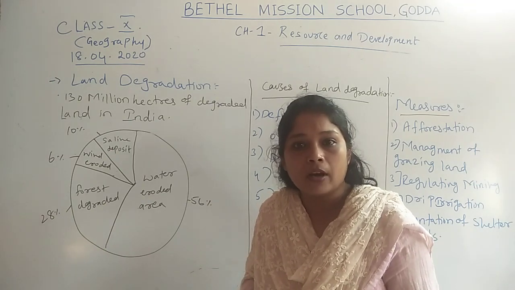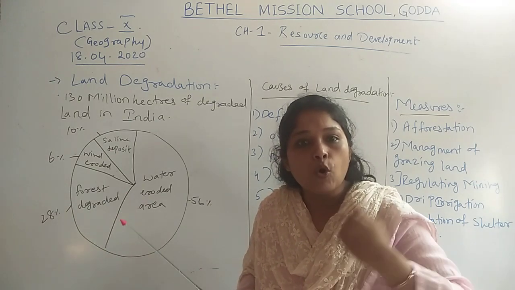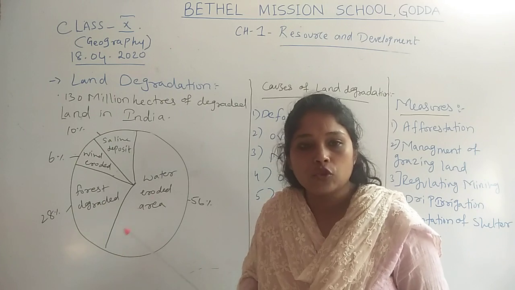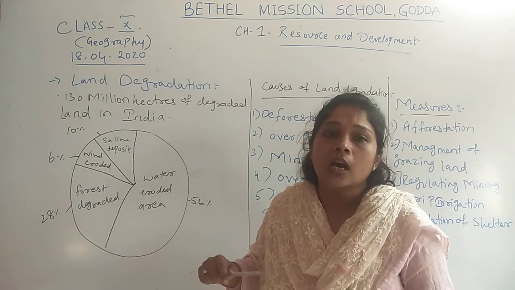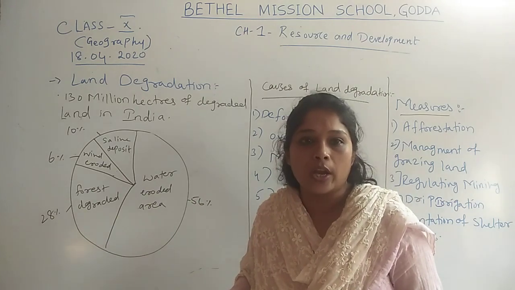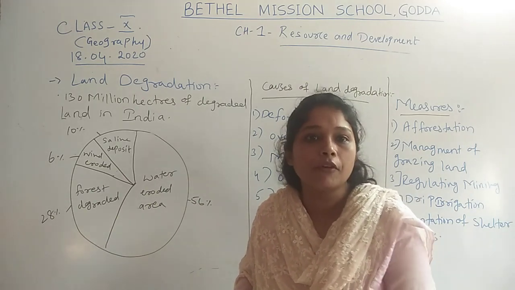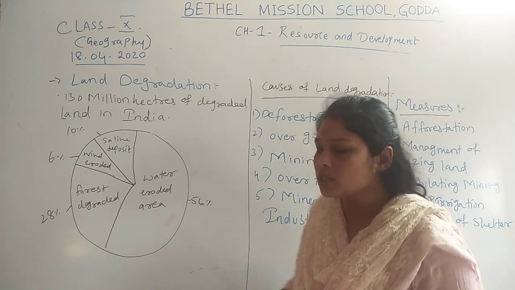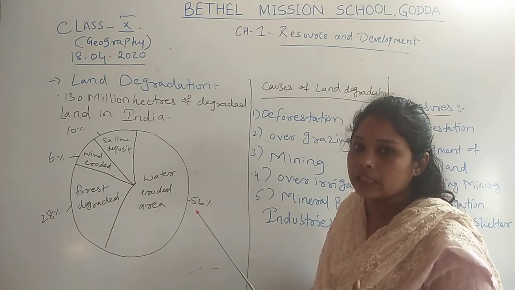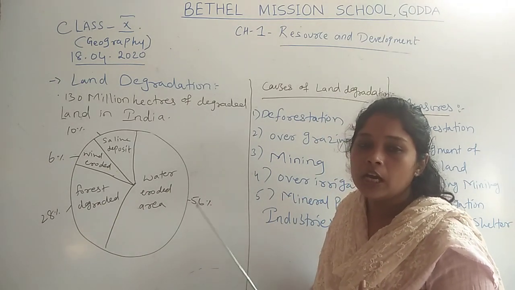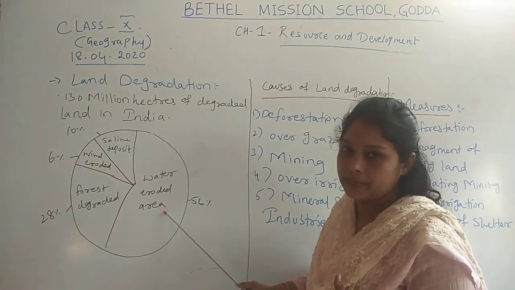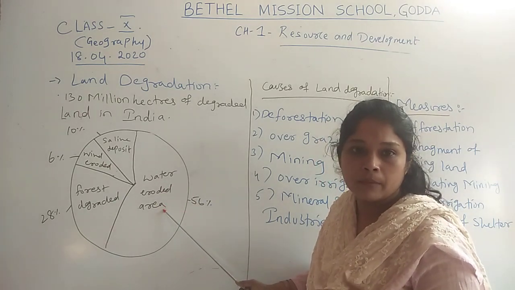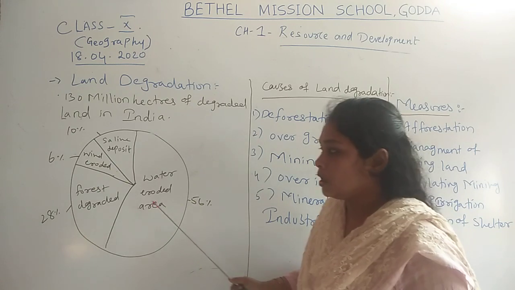Those lands have a larger proportion of water which draws out the fertile soil from the land, which causes infertility of land. So 56% of land in India was degraded due to water eroded area, maybe because of flood, maybe because of over irrigation.